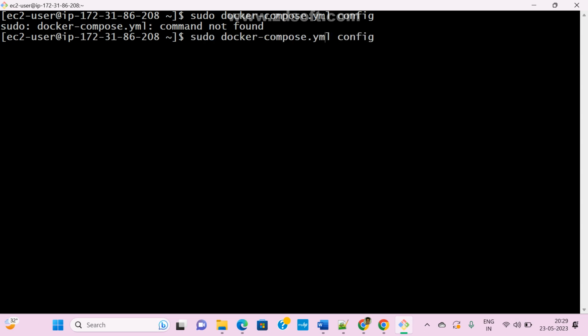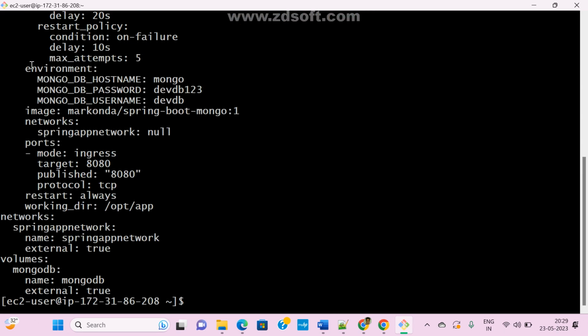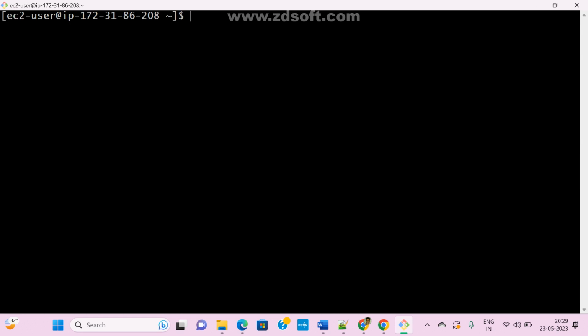No need to give the file name, right? So compose only. Okay, so there are no errors. Everything okay. Now how to run it? Run it. sudo docker-compose up -d, detached mode.